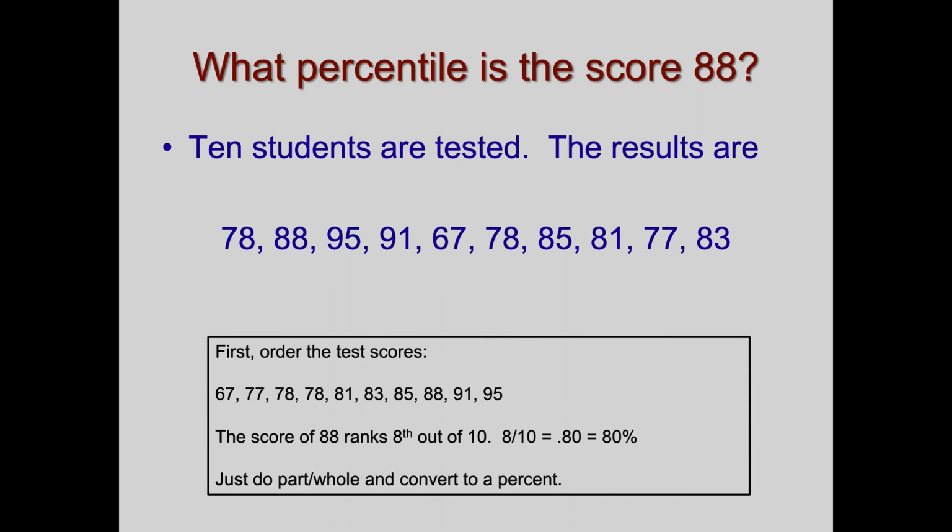Now, the score of 88 ranks 8th out of the 10 scores. Here's the 88 right here. So it's 8 out of 10 scores. 8 out of 10 is 0.80 or 80%. Just do the part over whole and convert to a percent. So if there were 100 scores and a score of 88 was, say, the 79th score, you would do 79 over 100 and you'd have 79%. In this case, it's the 8th out of 10 scores, so it's the 80th percentile. Okay?